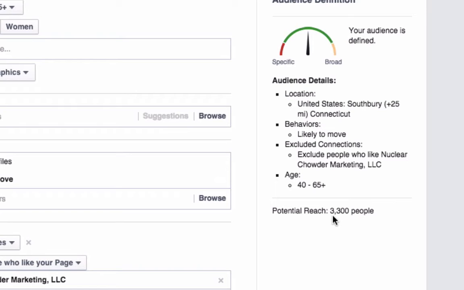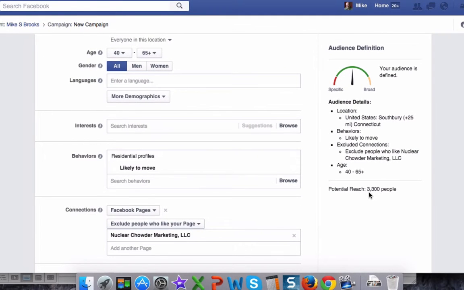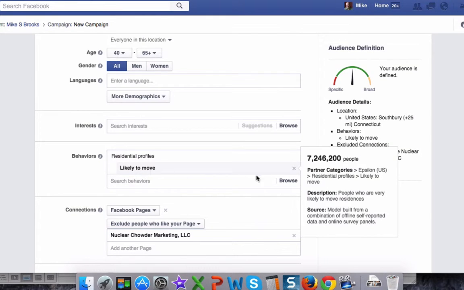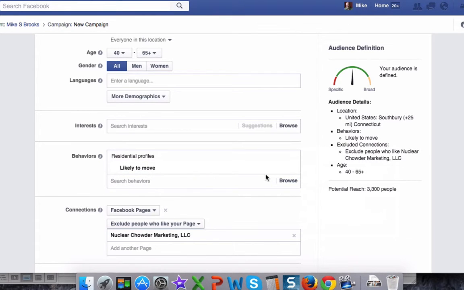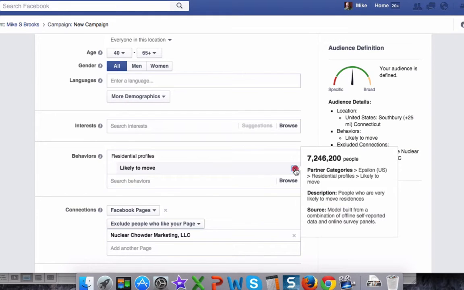Maybe I'll send them to a blog post where I give them tips on what they need to do before they do that move, before they go and hire a real estate agent, before they apply for a mortgage. So I'm going to give them some good pieces of content, and it's going to be super targeted to them. And we're using real estate as an example, but think about whatever it is you do.